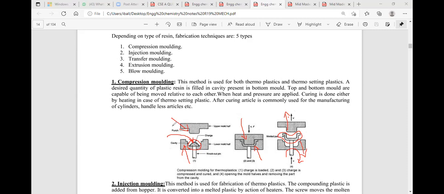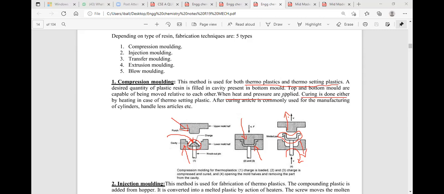Let me tell you what the compression molding process is. In compression molding, you take thermoplastic and thermoset plastic, which is converted into definite shapes using the upper and lower mold halves. When we apply higher pressure followed by higher temperature, there is a possibility of reaching the curing temperature, where the solid plastic converts into the molten state. At the curing temperature, the plastic is converted into an article.